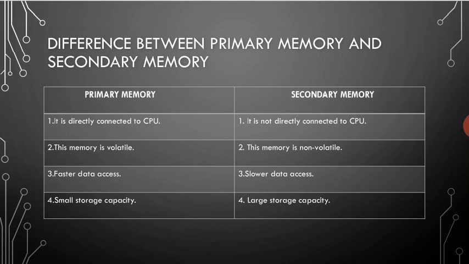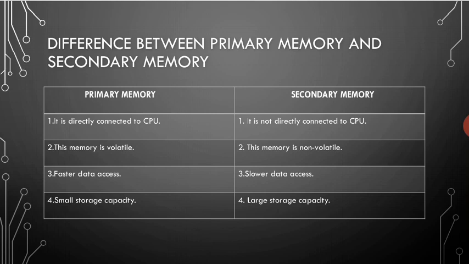But secondary memory is non-volatile, that means your data will not be lost if the power is turned off. Primary memory has faster data access and secondary memory has slower data access. Primary memory has a small storage capacity whereas secondary memory has a large storage capacity. So this is the difference between primary memory and secondary memory.